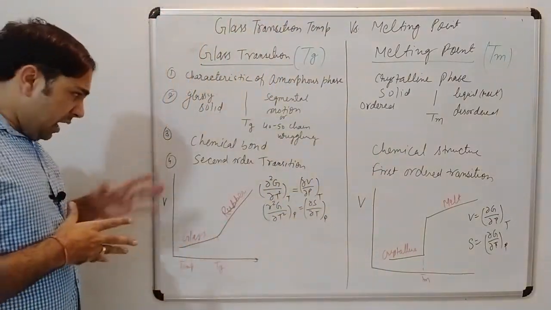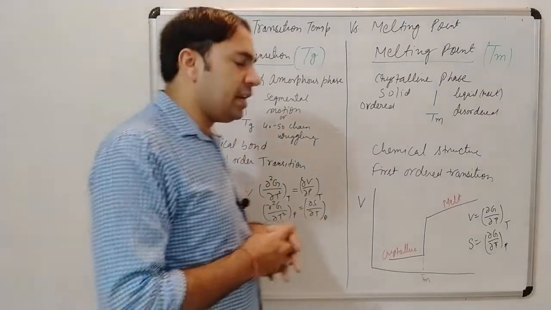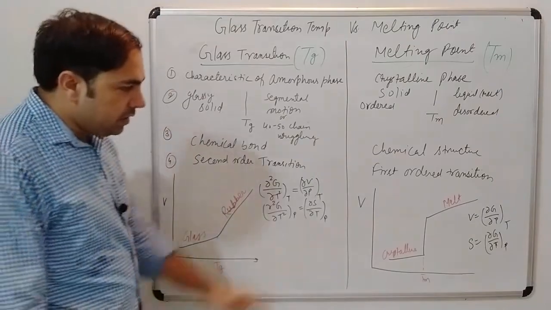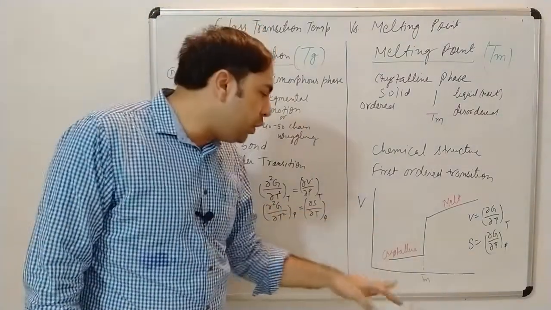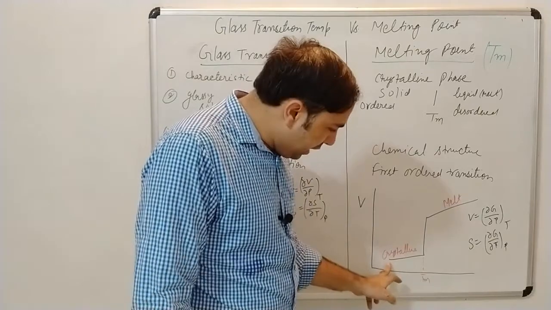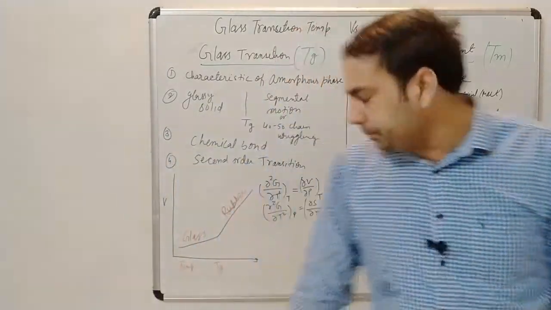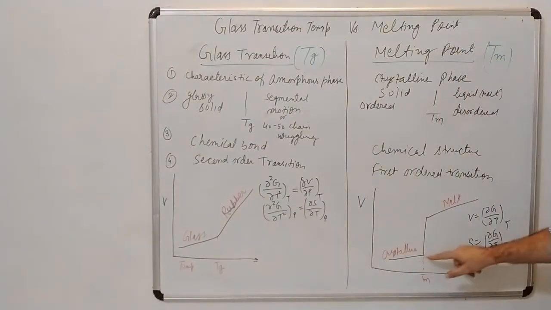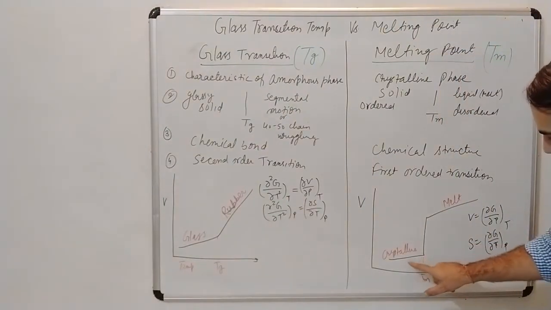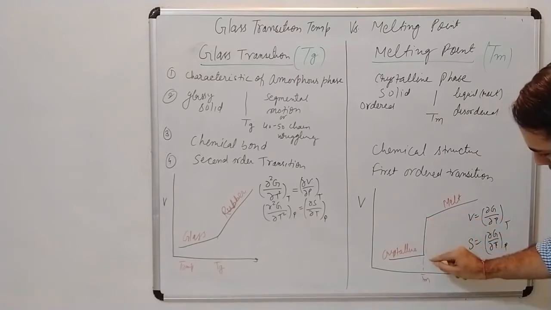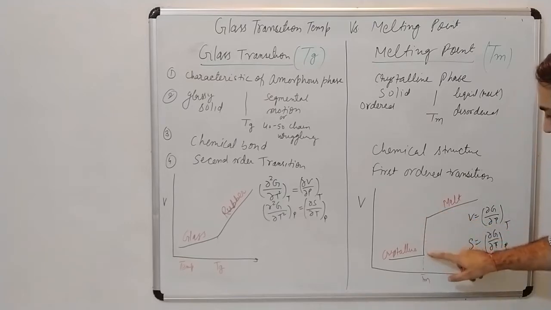Now another difference is first order transition and second order transition. First we will see the graph of melting point. The curve is specific volume versus temperature. Here, if you give heat, the free volume of the structure will increase. See, specific volume will increase. After the melting point, this structure will convert into a melt. See the difference, how it jumps directly from this point to this point. It will show the first order transition.